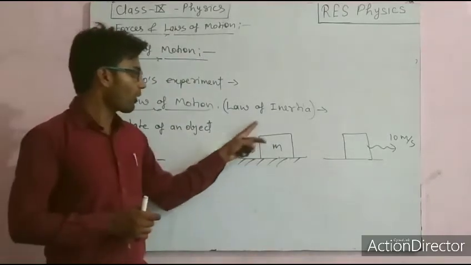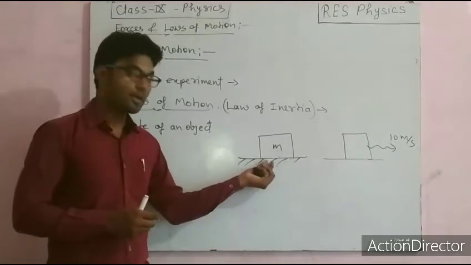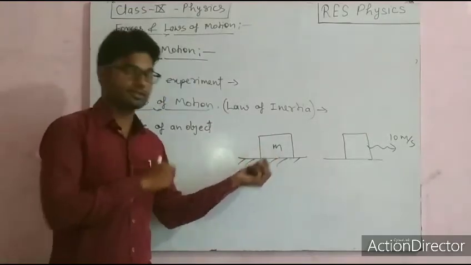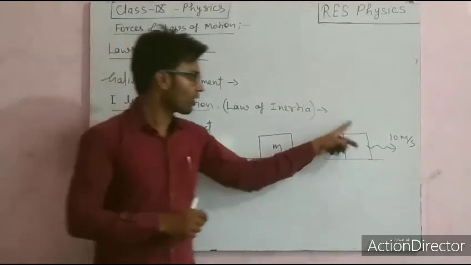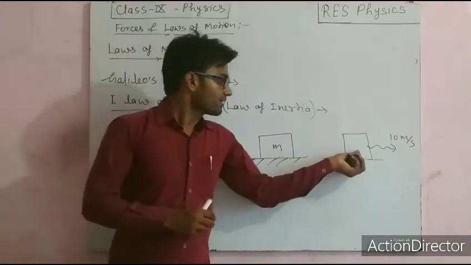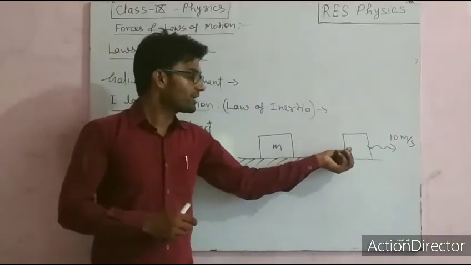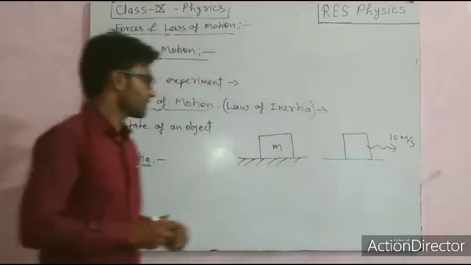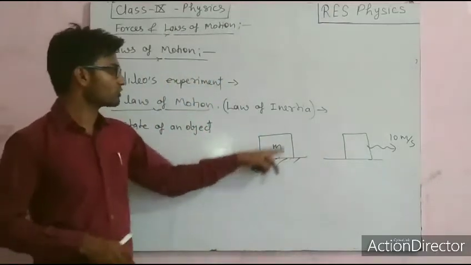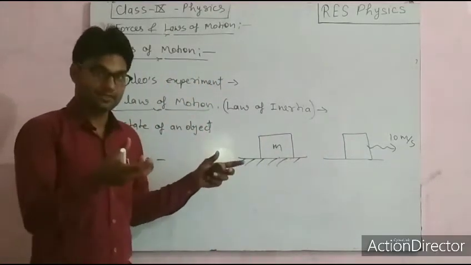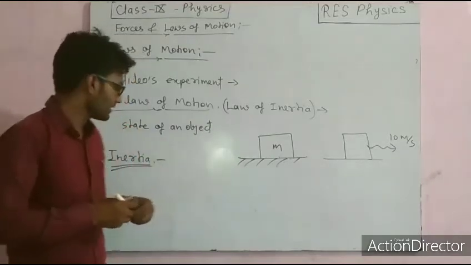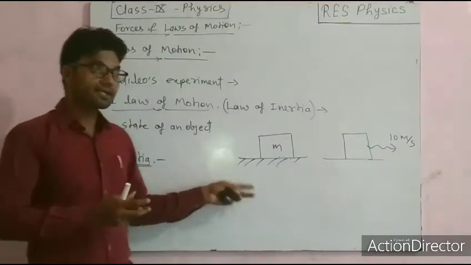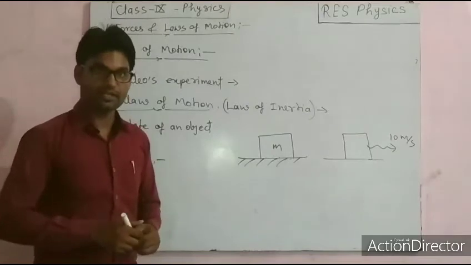So this object has the habit of being at rest, and this object has the habit of being in motion. Because these objects have inertia, that is habit, that's why they are continuing their state.